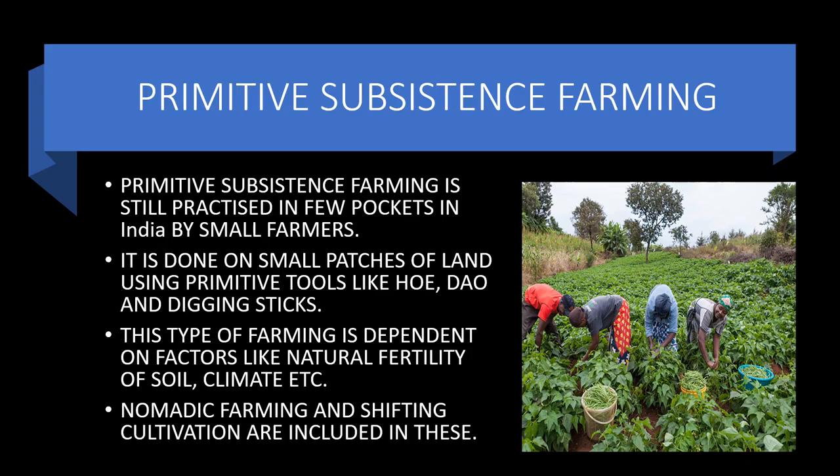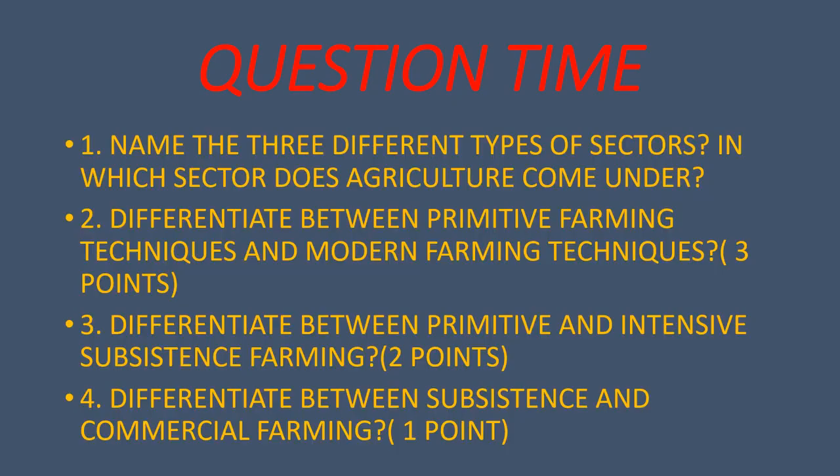Now, let's go to the most interesting part of the topic, that is question time. These are 4 questions which are based on what we have learned in this session. First question is, name the 3 different types of sectors. In which sector does agriculture come under? Second question is, differentiate between primitive farming techniques and modern farming techniques, 3 points of each.